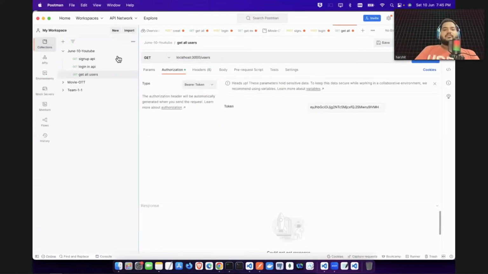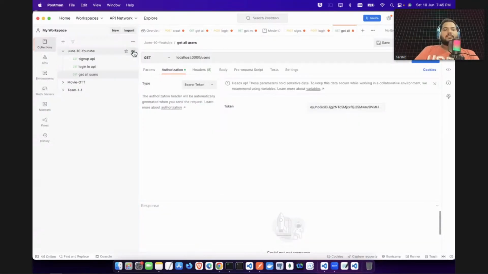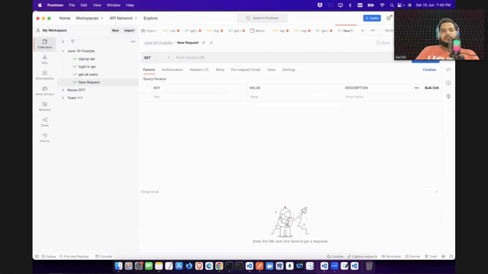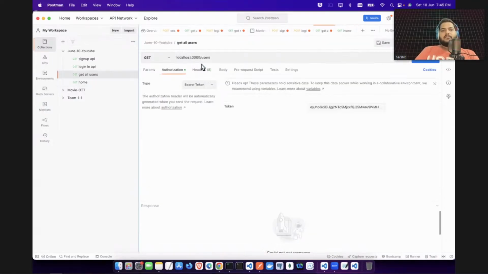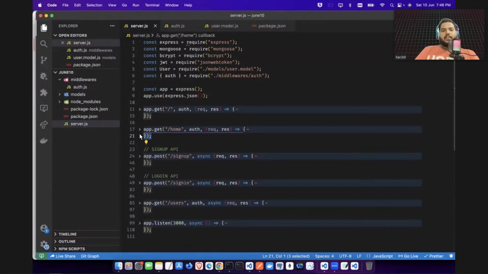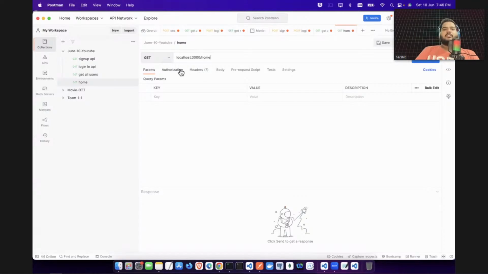Now let's first of all access this home route. I will just add a request and name it home route. And what was the API? The API was something like home here, so I can name it home. Now let's first remove this auth and check without authentication, without any token set in the bearer, whether I can access it or not.